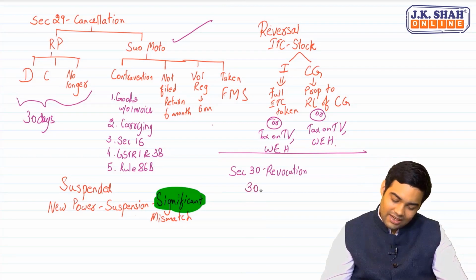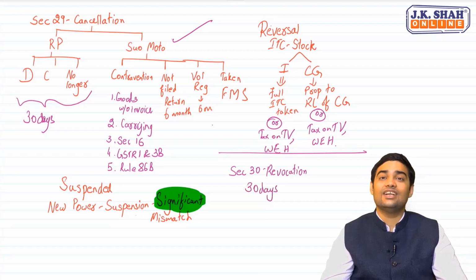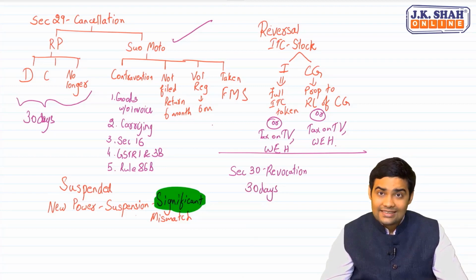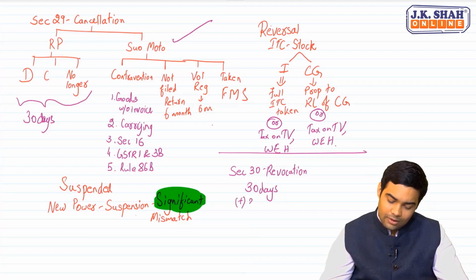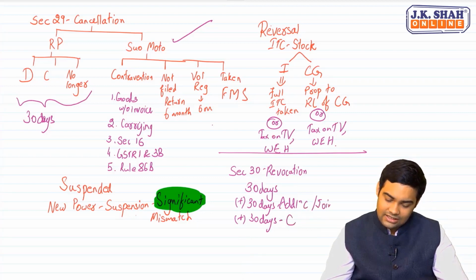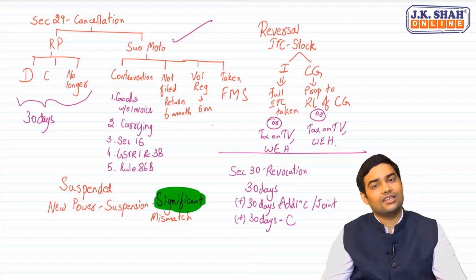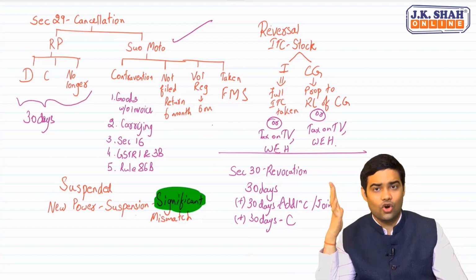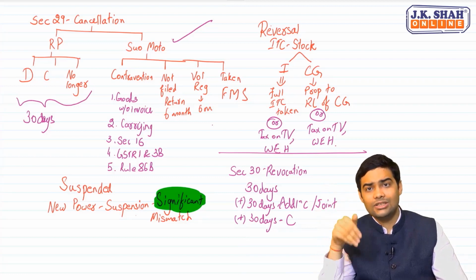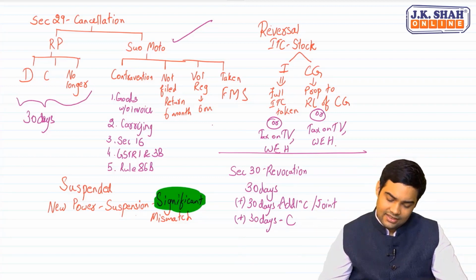The time limit to apply is within 30 days from the date of receipt of the order of cancellation, plus under the new amendment, 2 more periods of 30 days are added. That means 2 more extensions of 30 days are allowed. One is by the additional commissioner or joint commissioner, and the second one is by the commissioner. So, the additional commissioner or joint commissioner can extend it for another 30 days if there is sufficient cause for the delay. The commissioner can further extend it by another 30 days. So, can I say now for applying for revocation, I totally have 90 days time?